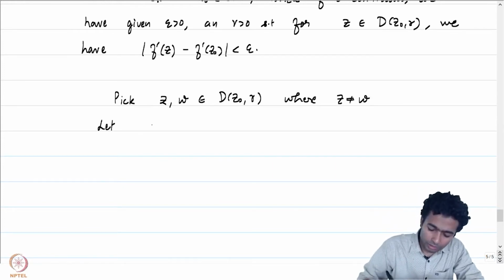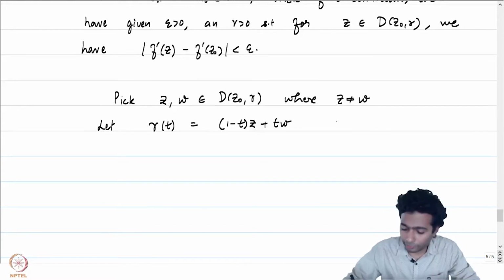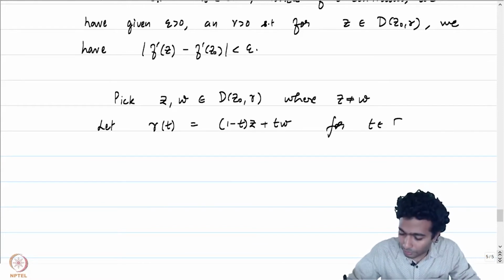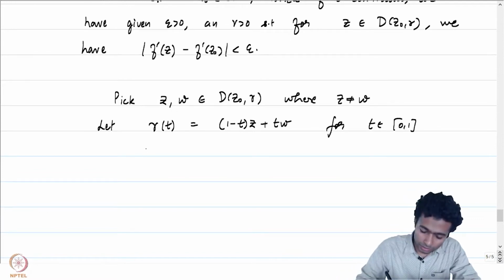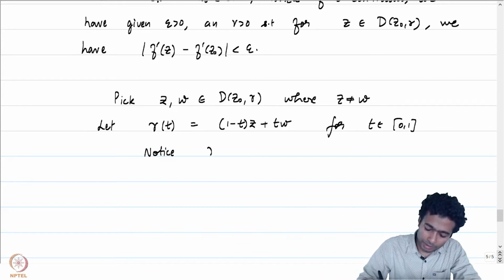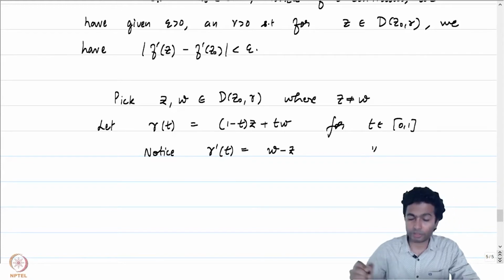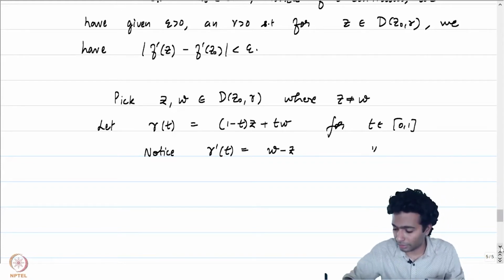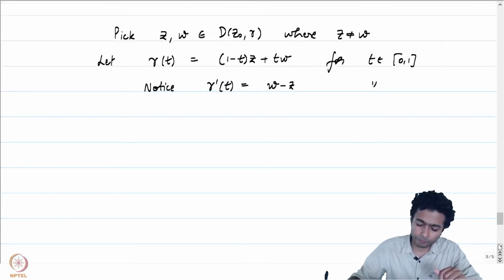Let gamma of t be equal to (1 minus t) times z plus t times w, the straight line joining z to w, for t in [0, 1], and notice that gamma prime of t is just equal to w minus z. So we know exactly what the derivative is as well. It's a nice straight line curve.